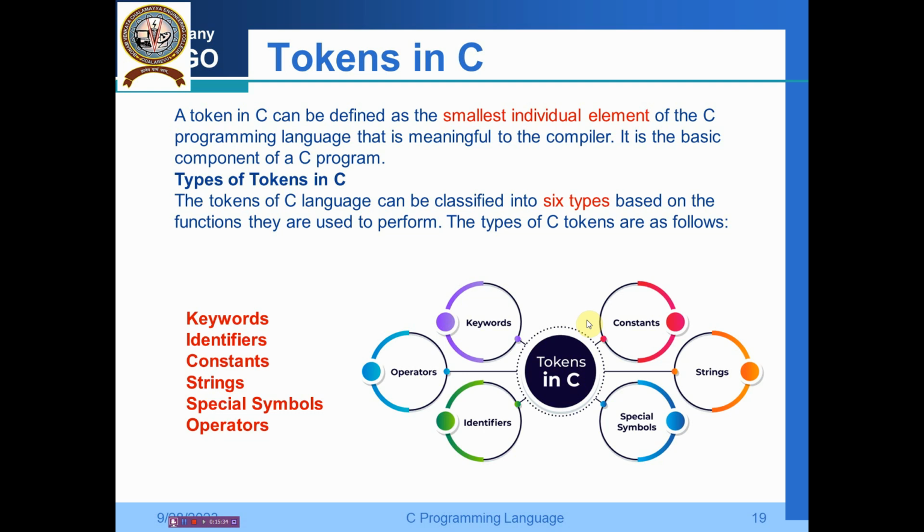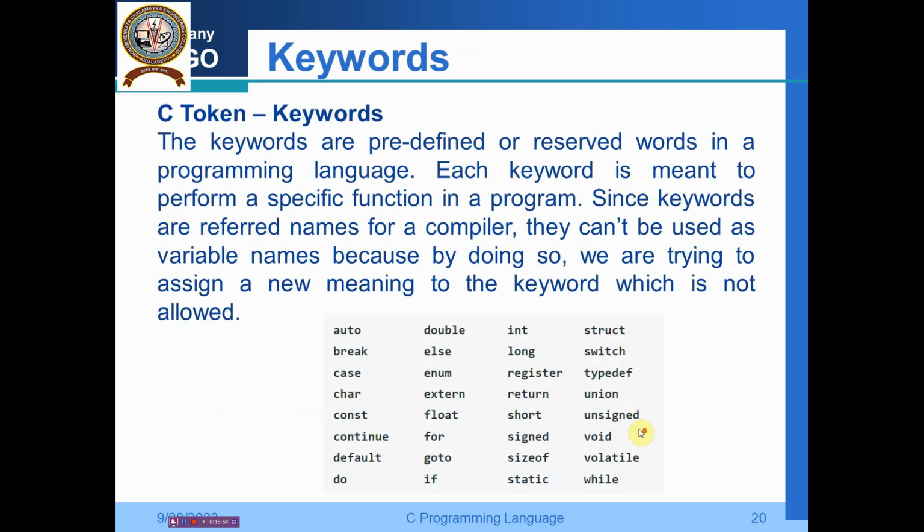What are the different types of tokens in C? The tokens in C language can be classified into 6 types based on the functions they are used to perform. What are they? One is keywords, then identifiers, constants, strings, special symbols and operators. So you can see all the 6 here: keywords, operators, identifiers, constants, strings and special symbols. All of these are the tokens in C. Now let us take them one by one.